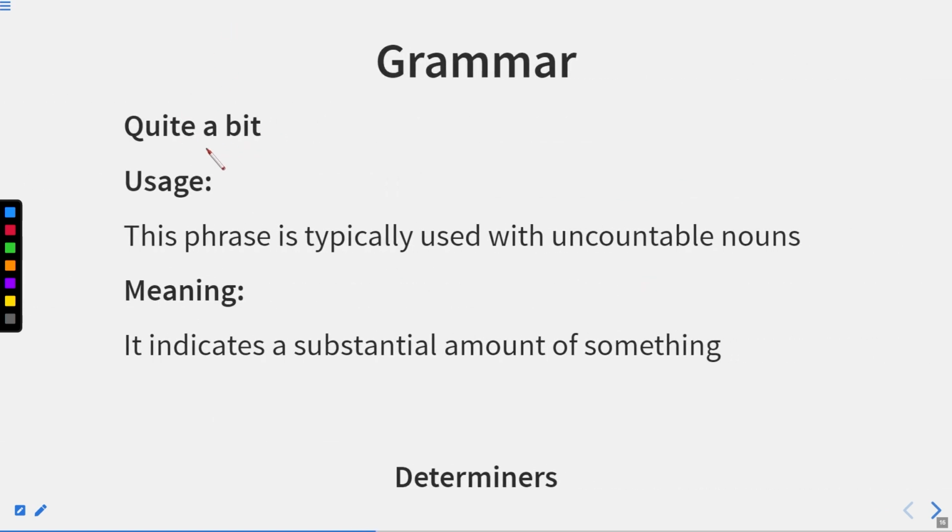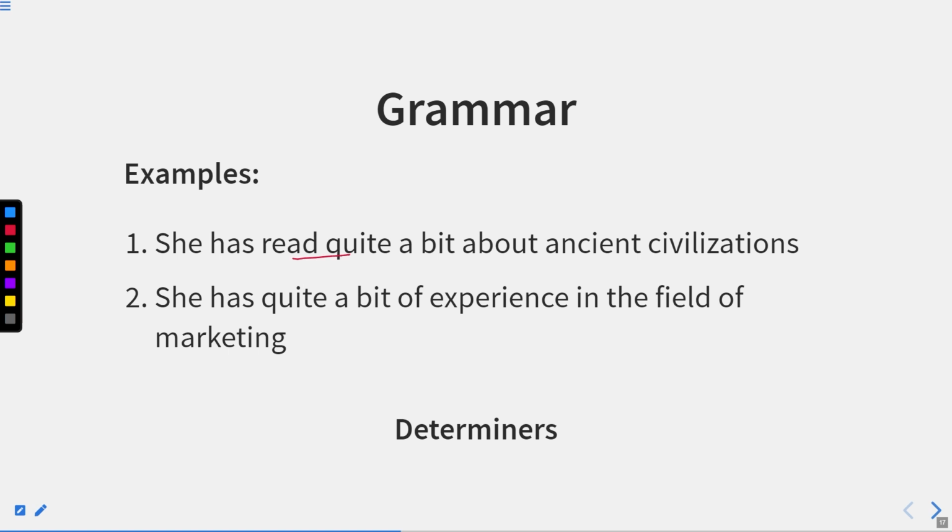Now, quite a bit. First, we are going to discuss quite a bit. Usage. This phrase is typically used with uncountable nouns. So quite a bit is generally used with uncountable nouns. It indicates a substantial amount of something. For example, she has read quite a bit about ancient civilizations. So quite a bit means some part or some things about ancient civilizations. She has quite a bit of experience in the field of marketing. Quite a bit means some experience.